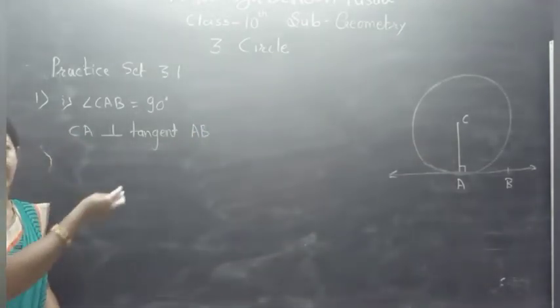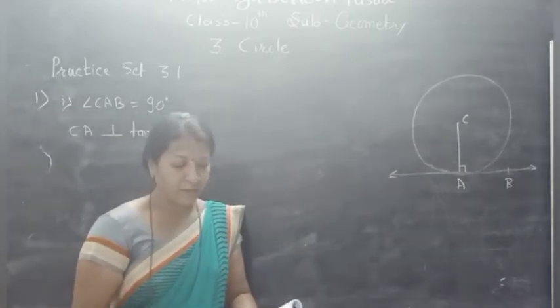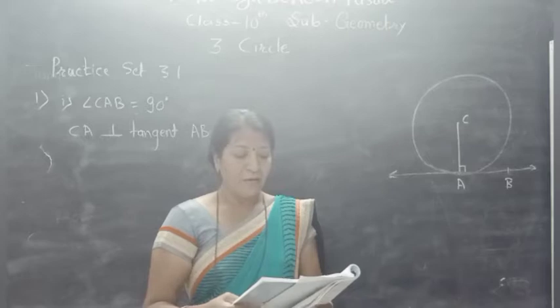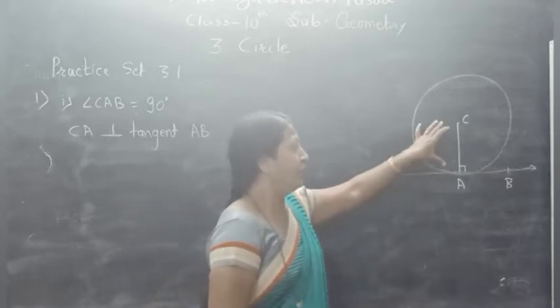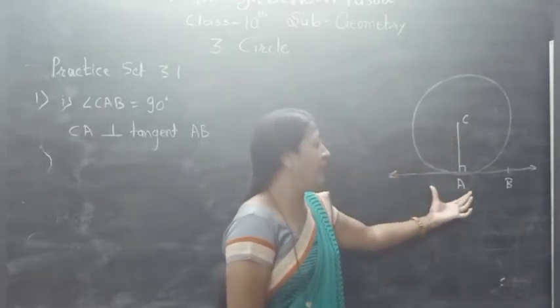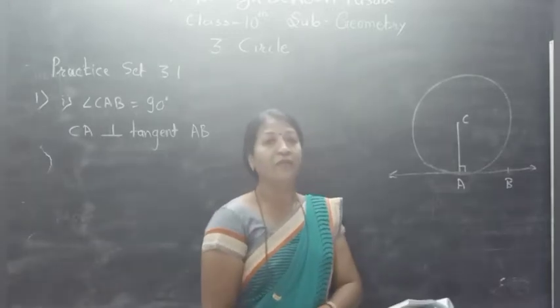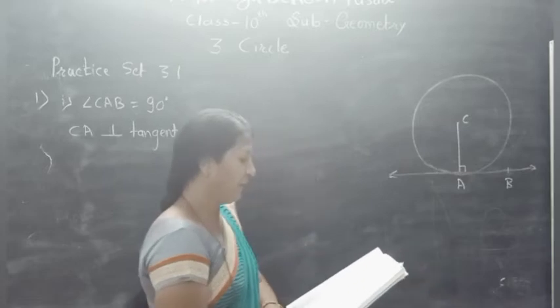That's why we can write it symbolically like this. Okay, what is the distance of point C from the line AB? Yes, we know that it is the radius. Therefore, the line AB is at a distance of 6 centimeter from the center.